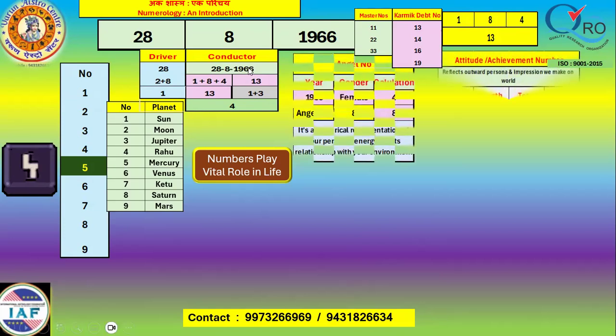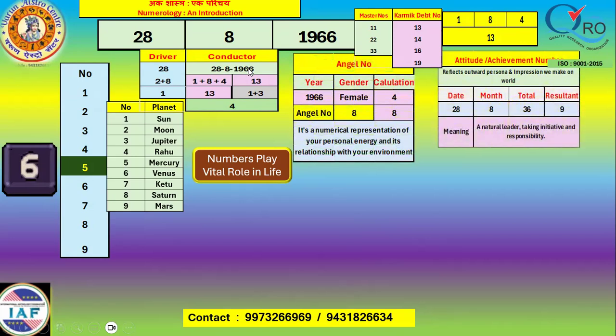The angel number for the native is 8, and this is the method of calculating it. The year is added together and converted into a single digit, and thereafter for the male it is subtracted from 11 and for the female it is added to 4. The angel number is the numerical representation of our personal energy and its relationship with the environment.